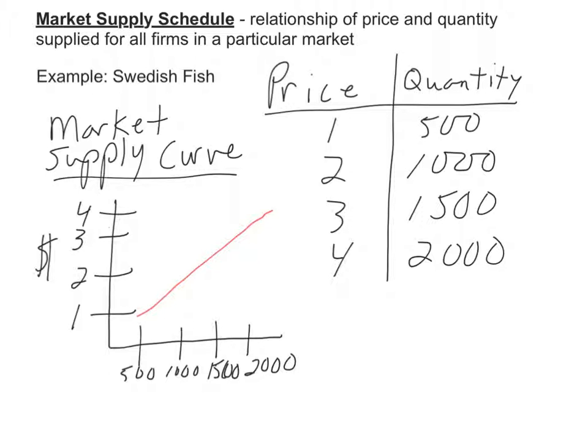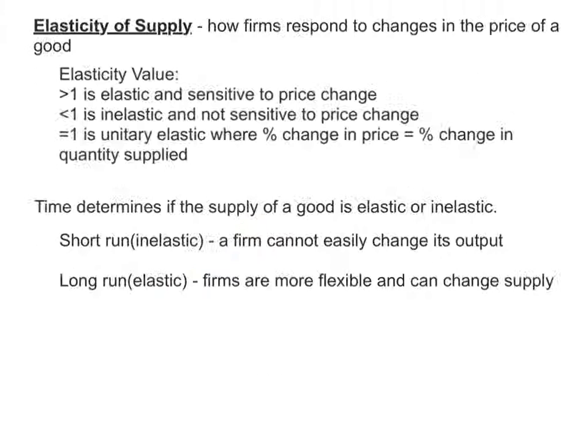And same thing if you make a graph from the table for the market supply curve. You're going to have the quantity at the bottom and the dollars, or how much it is per bag, on the vertical axis. And once again, it increases from the left up to the right. So a market demand curve would decrease from left to the right instead of increasing like the supply curve does.